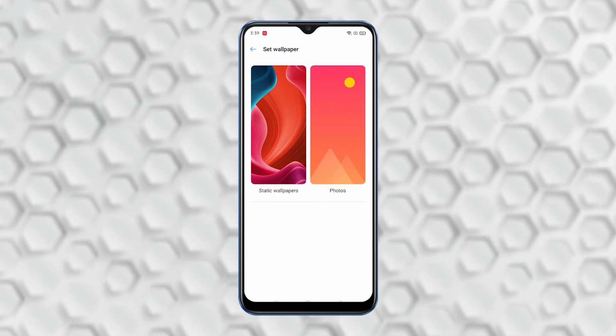If you want your own photo to be the theme, just simply tap Photos. However, if you want to use those built-in images as your theme screen, then tap Static Wallpapers. In this tutorial, I will select and tap Static Wallpapers.